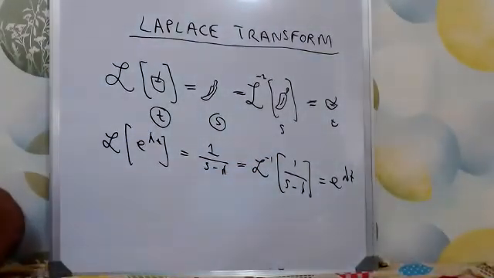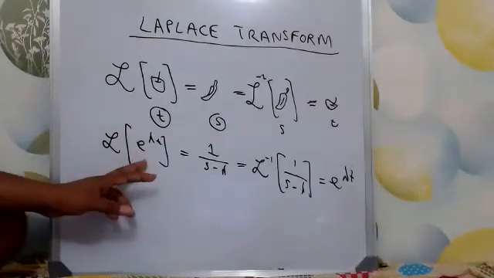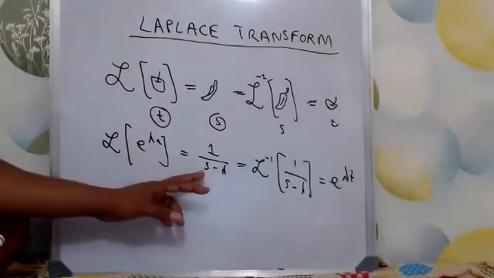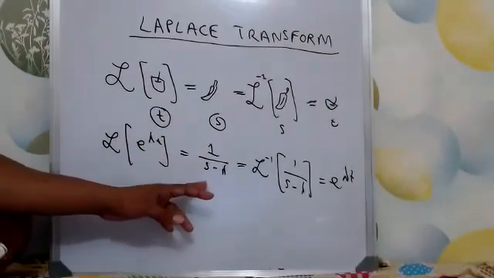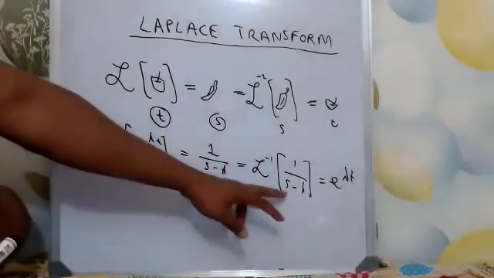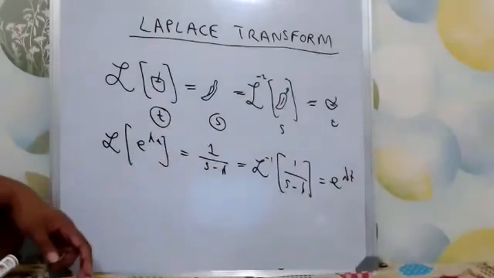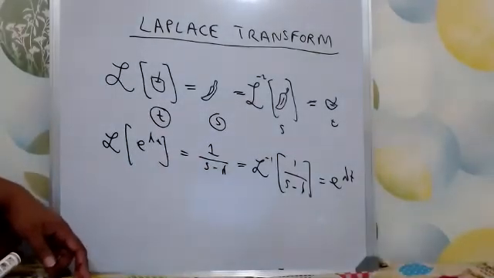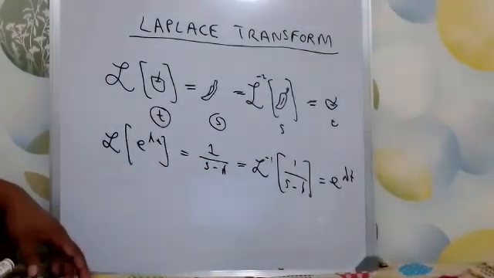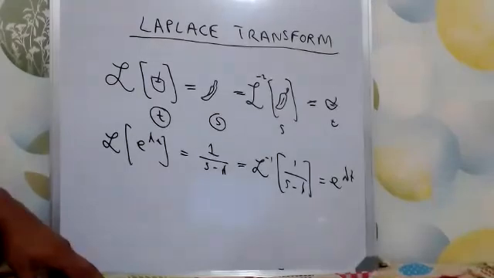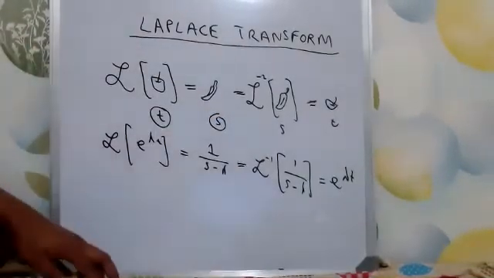So e to the lambda t was very difficult to digest in planet T. I made it 1 by s minus lambda in planet S, which is easy. I digested it, and whatever remained, I inverse transformed and got back in planet T. So ultimately, everything is happening in planet T. We are just going to planet S for some simplification and coming back.